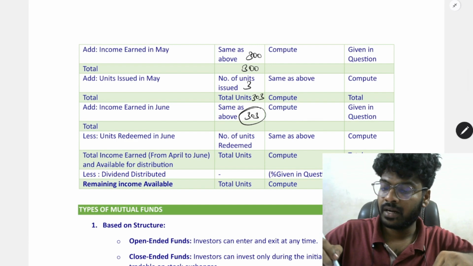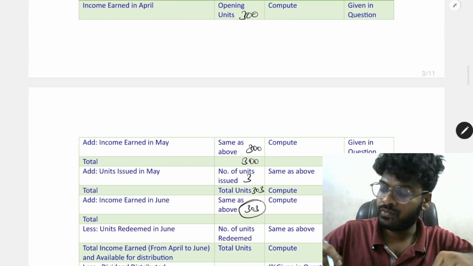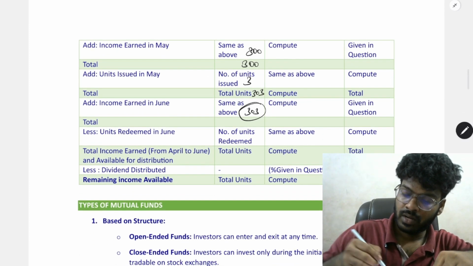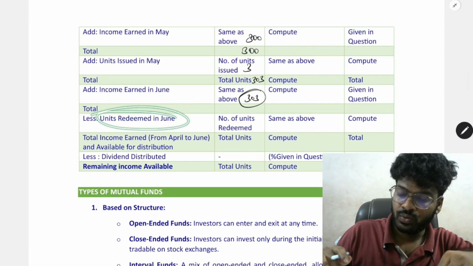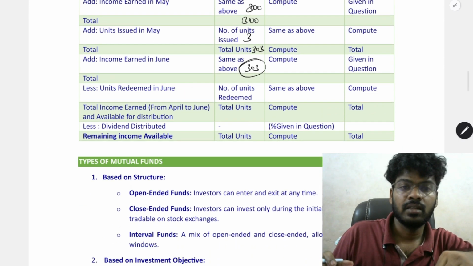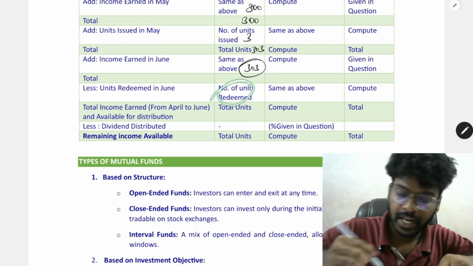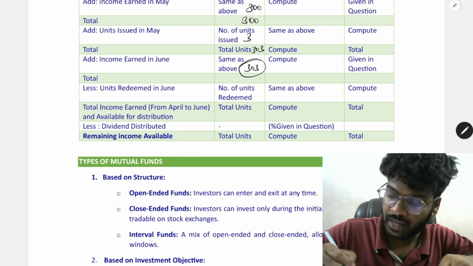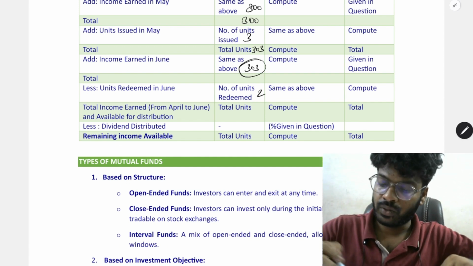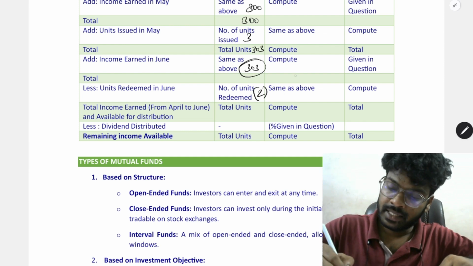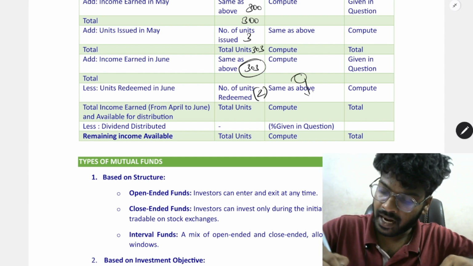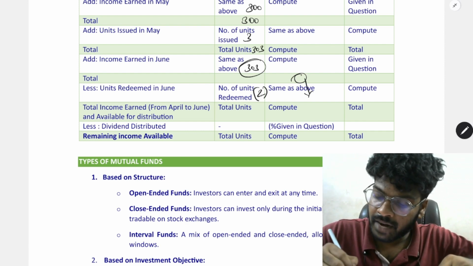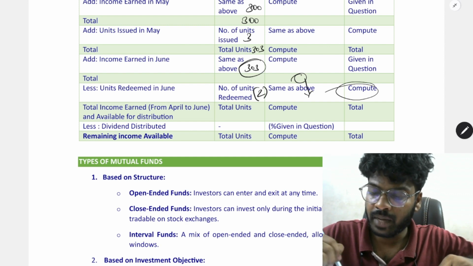Compute per unit of mutual fund, per unit of income. So at the end of June, some investments are redeemed. Number of units redeemed, that is 6 lakh or 2 lakh units. 2 lakh units are redeemed, so this will be reduced. The same per unit amount will be taken here also, multiplied with the number of units, and the total value will be computed.